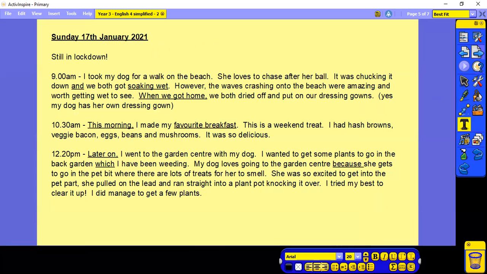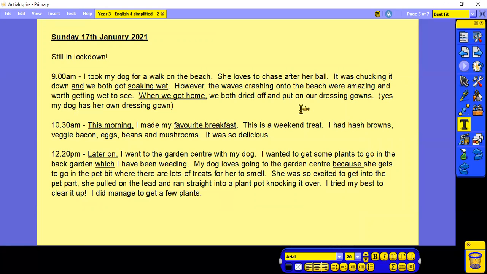So here's my go. Sunday, the 17th of January, 2021, still in lockdown. I thought it was important to put that bit in because actually that's quite a big thing for all of us at the moment. 9 a.m. I took my dog for a walk on the beach. She loves to chase after her ball. It was chucking it down and we both got soaking wet. However, the waves crashing onto the beach were amazing and worth getting wet to see. When we got home, we both dried off and put on our dressing gowns. Yes, my dog has her own dressing gown.